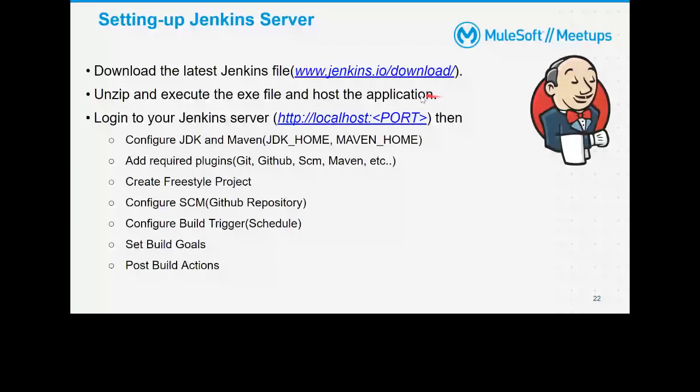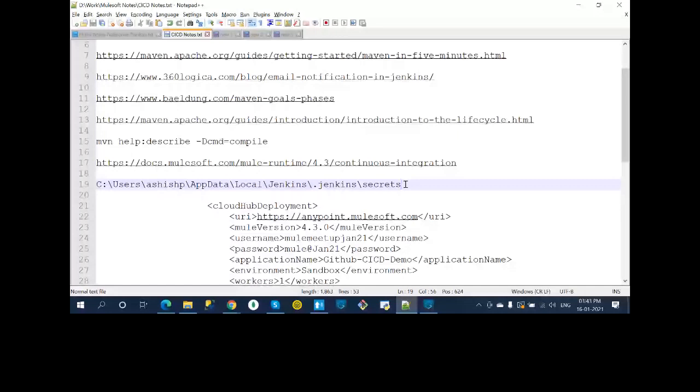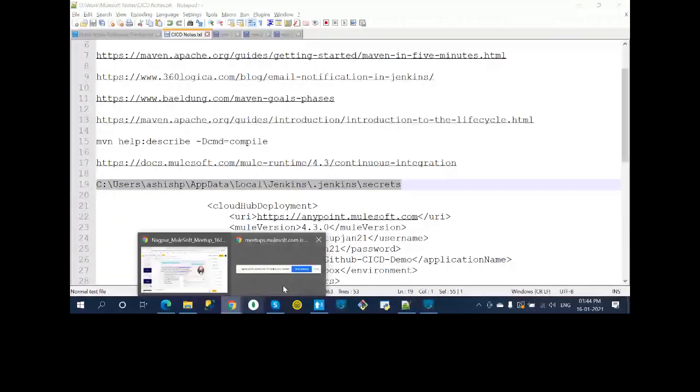Better you note down that password. Once you log in with it, you can create an account inside. But the first login we need to do with the admin account, and the admin password will be auto-generated once you install it. You can find it in this location. I got it in this location. It will pop up when you install, and show you where your initial password is.